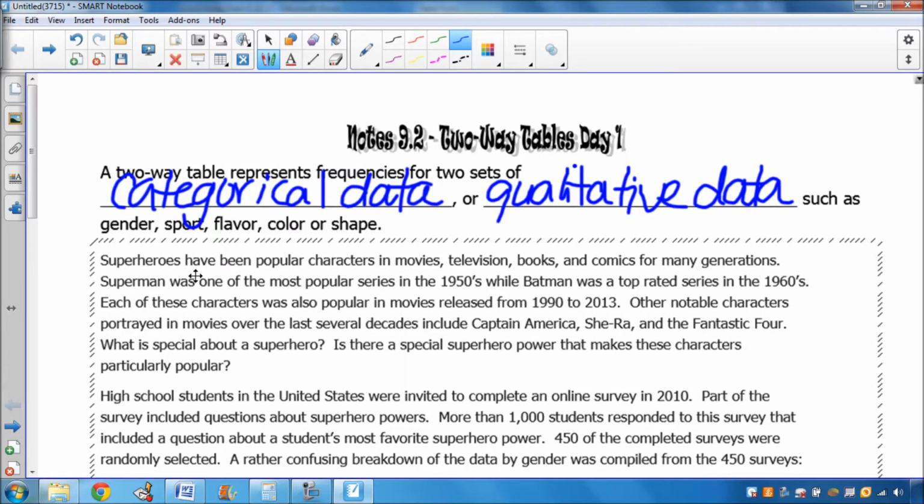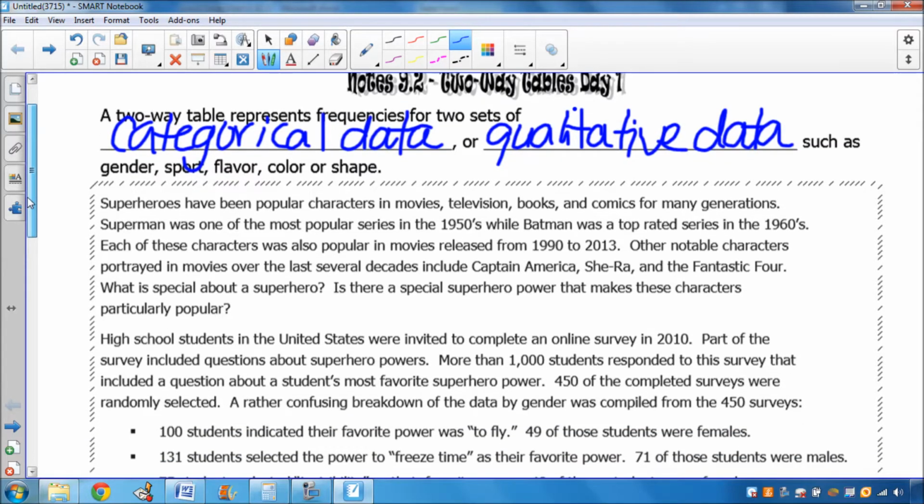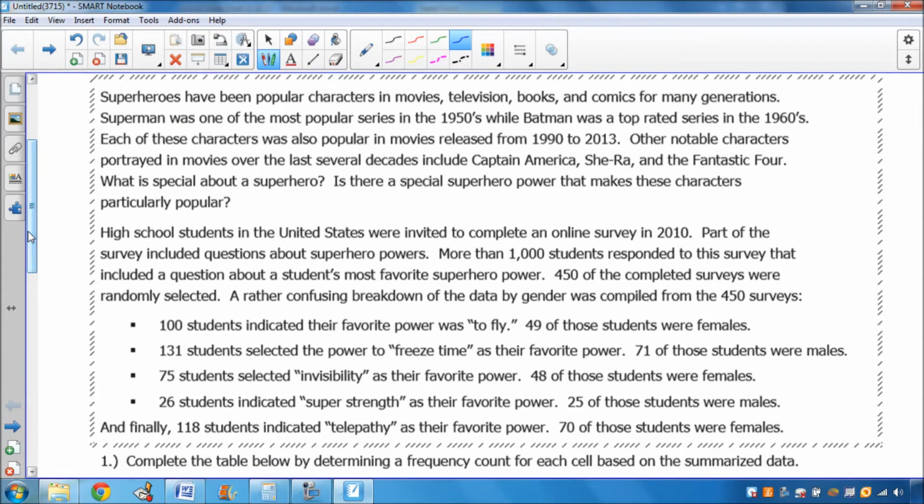So if you look and see, it says superheroes have been popular characters in movies, television, books, and comics for many generations. Superman was one of the most popular series in the 1950s, while Batman was a top-rated series in the 1960s. Each of these characters was also popular in movies released from 1990 to 2013. Other notable characters portrayed in movies over the last several decades include Captain America, She-Ra, and the Fantastic Four. So what is special about a superhero? Is there a special superhero power that makes these characters particularly popular?